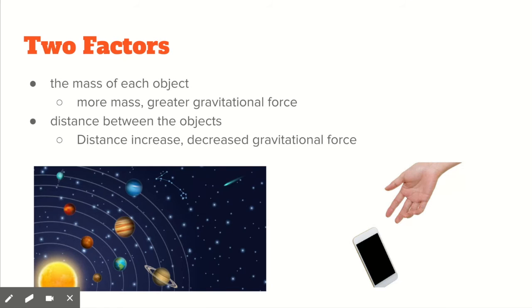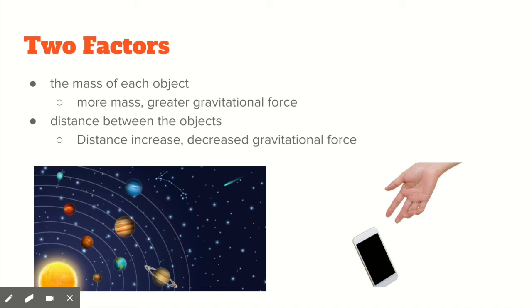There are also two factors that affect gravity. There's the mass of each object and the distance between the objects. The more mass there is, the greater gravitational force it has. The sun has the greatest mass and therefore the strongest gravity in the solar system. Earth and the other planets therefore orbit around the sun.